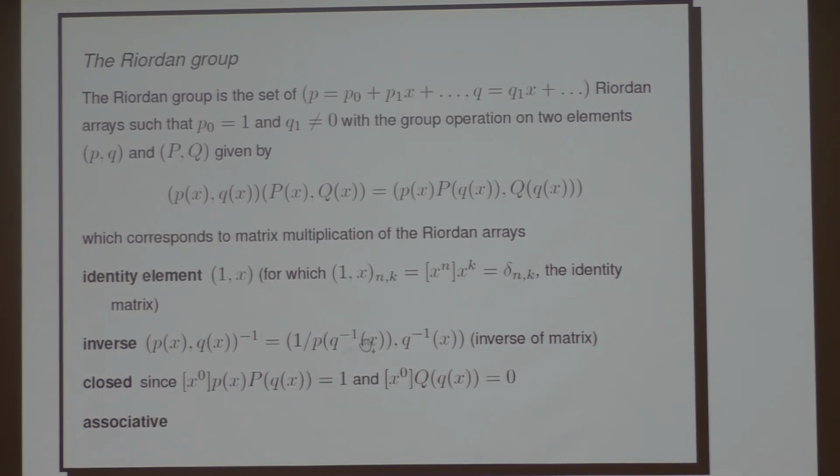We need that this element here, we've said that p naught has to be 1. So is the constant term of this new p here equal to 1? Hopefully that's fairly clear that it will be. P itself has 1 here, and then we're multiplying that by big P of q. Now big P itself must have a constant term of 1, so therefore this thing overall has a constant term of 1, and this one should have